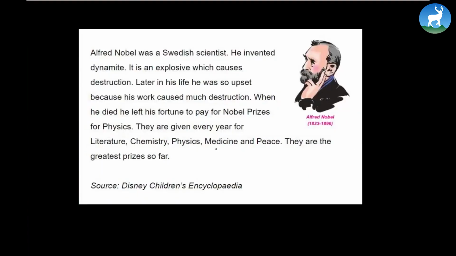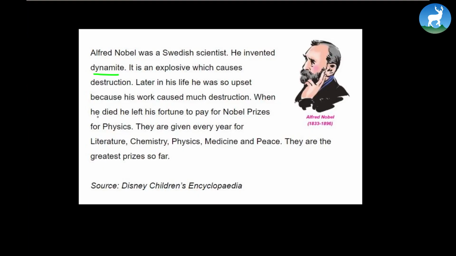Let's continue. Alfred Nobel was a Swedish scientist. He invented dynamite. It is an explosive which causes destruction. Later in his life, he was so upset because his work caused much destruction. Because sadly, dynamite was used more in battlefields than for the purpose of reconstruction or construction.